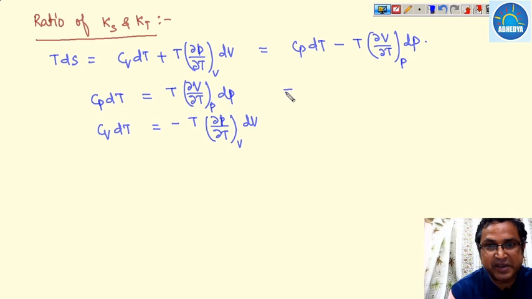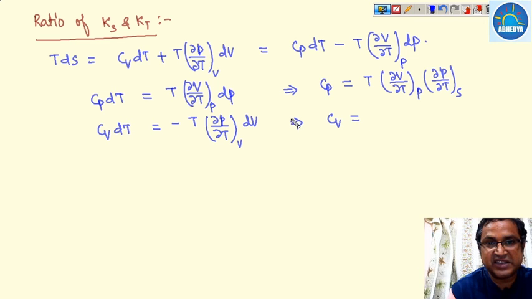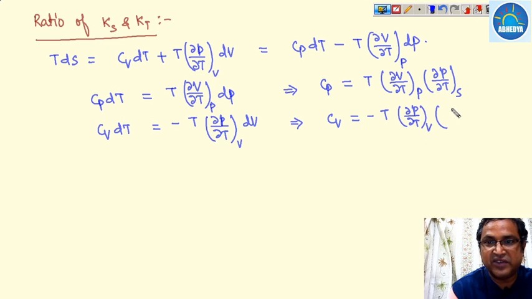So this Cp may be written as T times (del V over del T at constant pressure) into (del P over del T at constant entropy). Similarly, what can Cv be written as? Cv can be written as minus T times (del P over del T at constant volume) into (del V over del T at constant entropy).